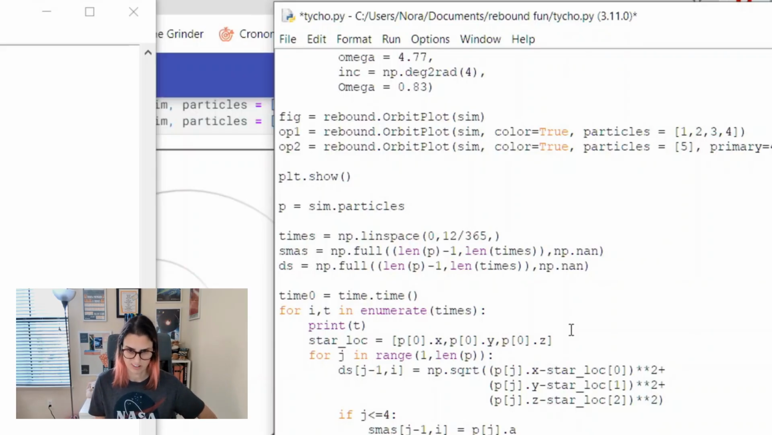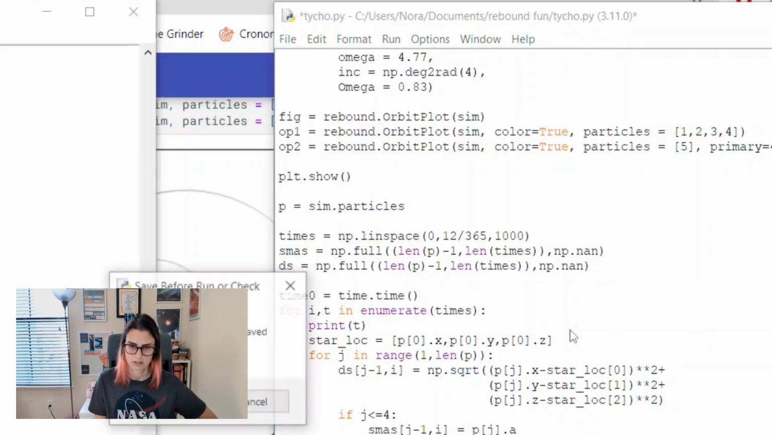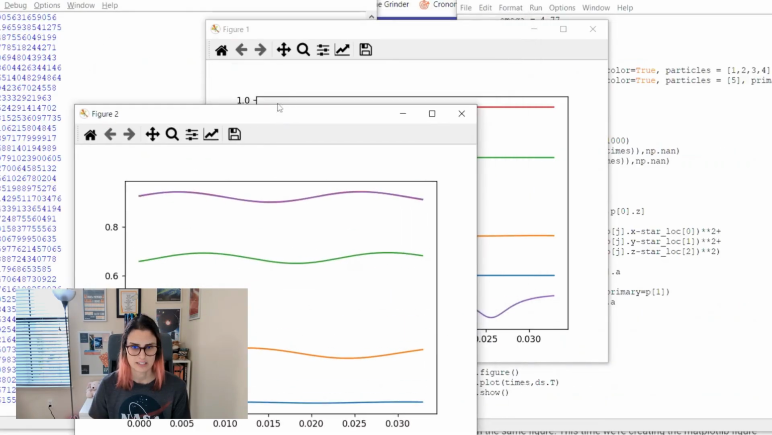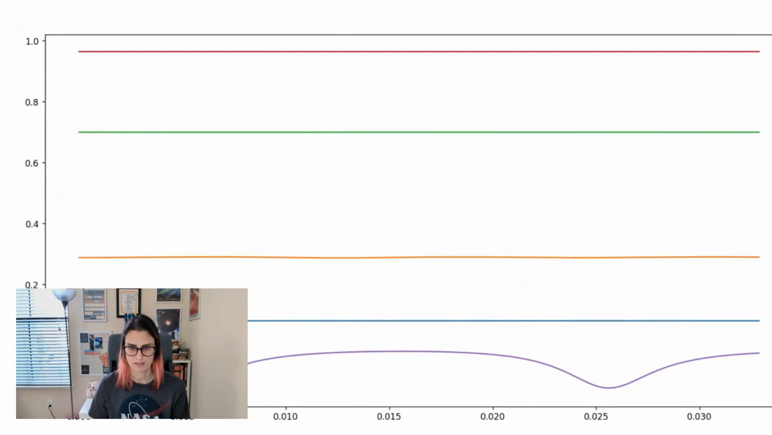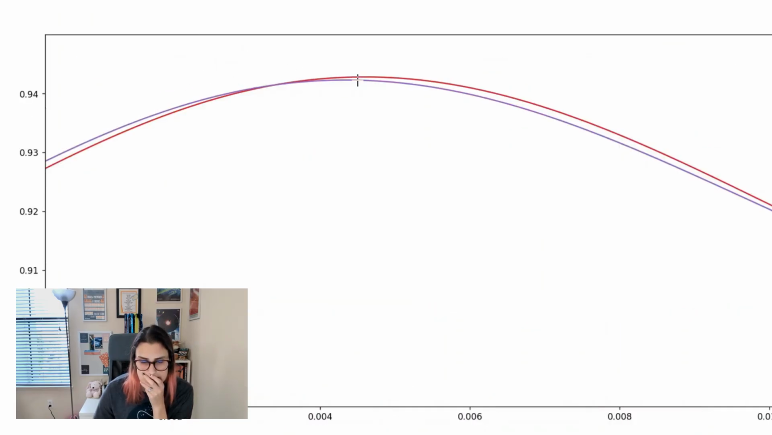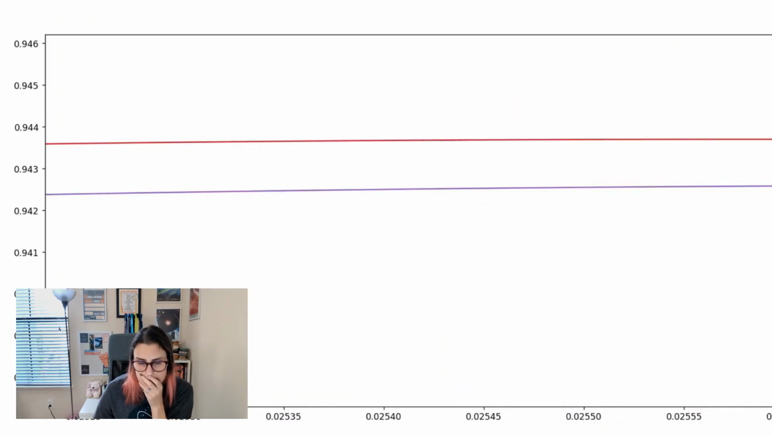And we'll do like, I don't know, 1,000 or something. Really tiny little steps here. All right, so this is the distances. This is semi-major axis. Yeah, whatever, ignore that. Okay, so this is the distances from the central star, and yeah, you can see it gets closer, it gets farther away. Looks pretty nice.